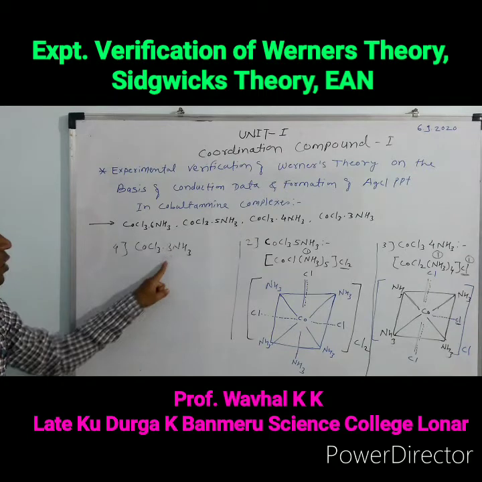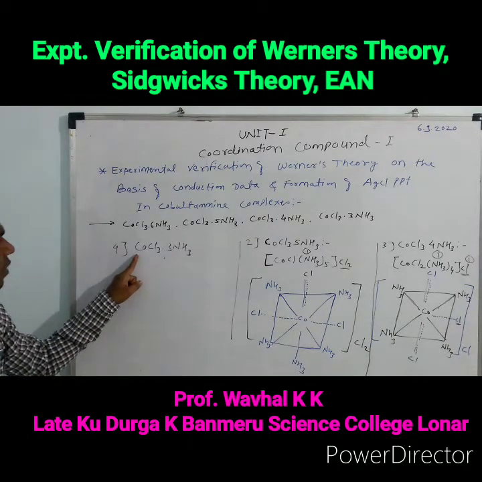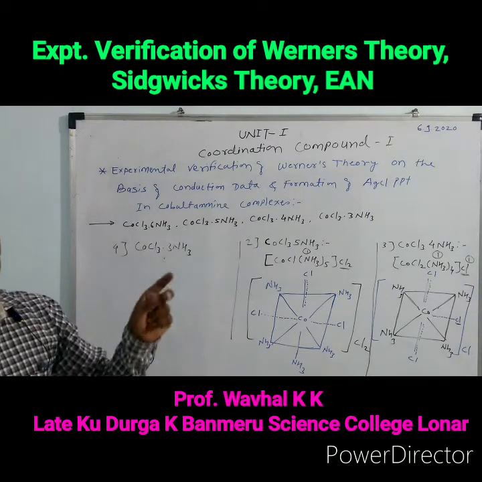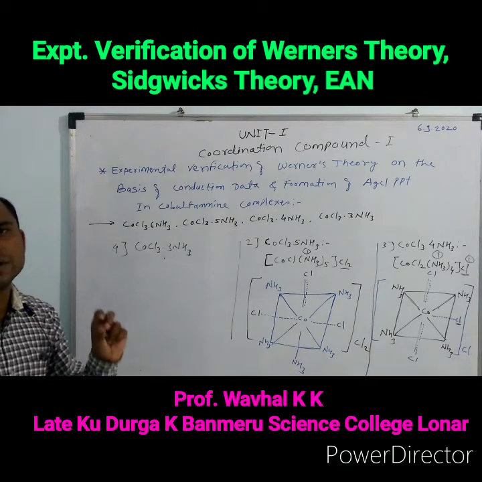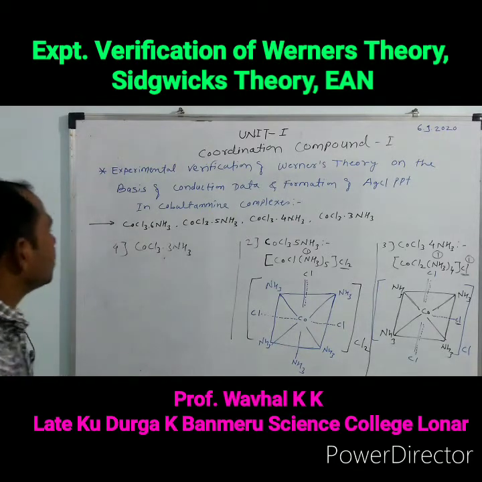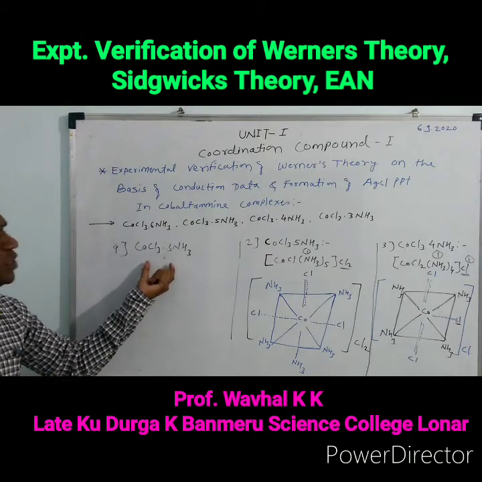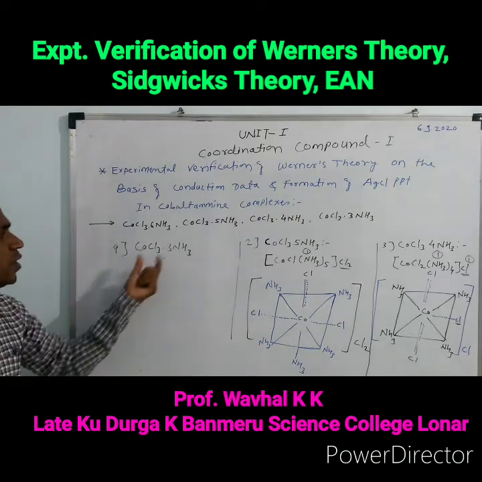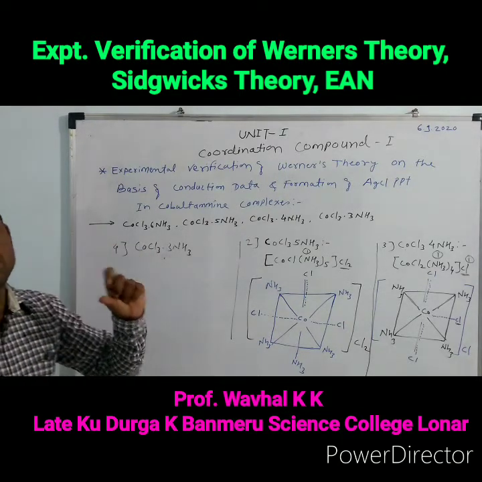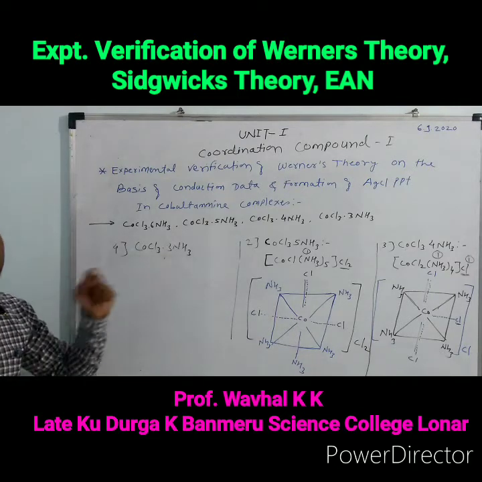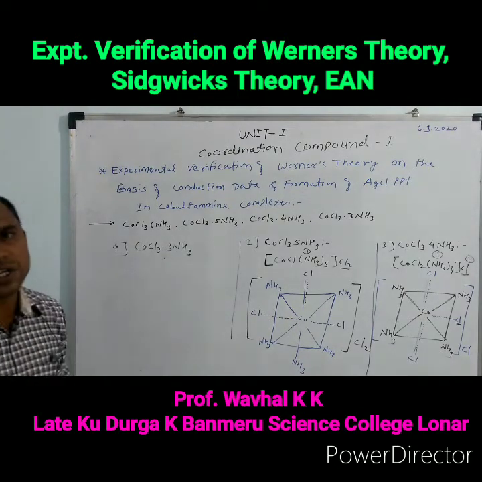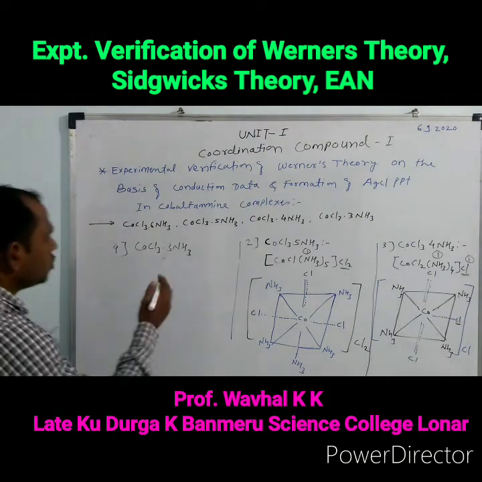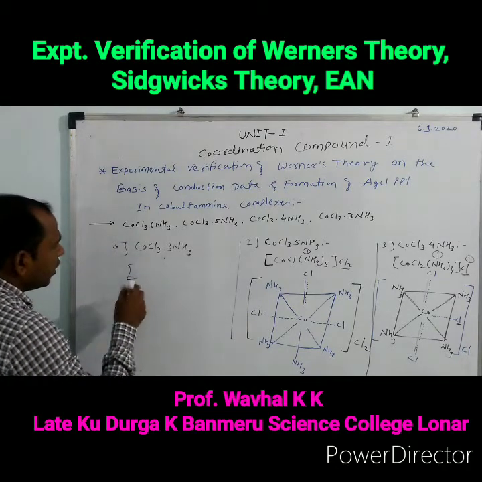The 3 ammonia molecules are attached to the cobalt with the help of the secondary valency, and the 3 chlorine atoms are attached to the cobalt showing the dual nature, that is the primary plus secondary valency. If we add the AgNO3 solution to this complex, no chlorine is precipitated because no chlorine is bound with the primary valency, and hence this compound is called a neutral and non-conducting complex.